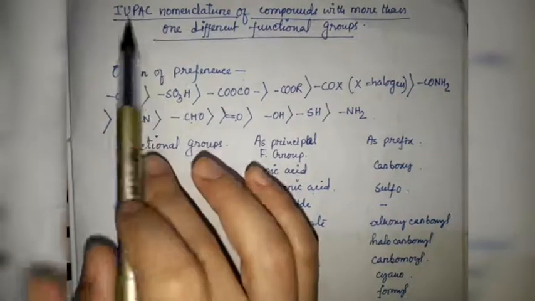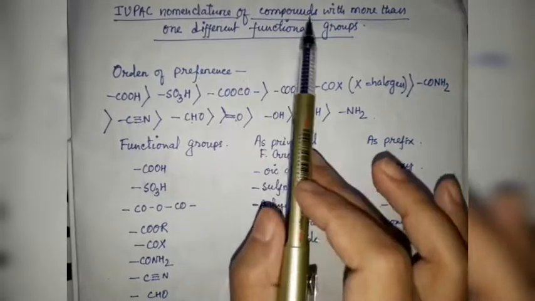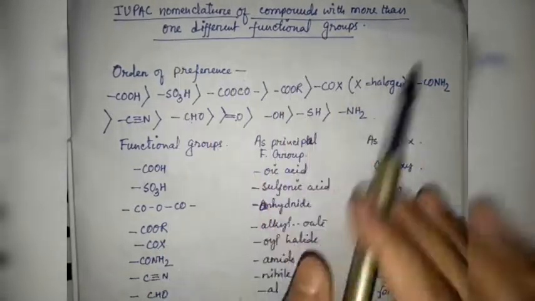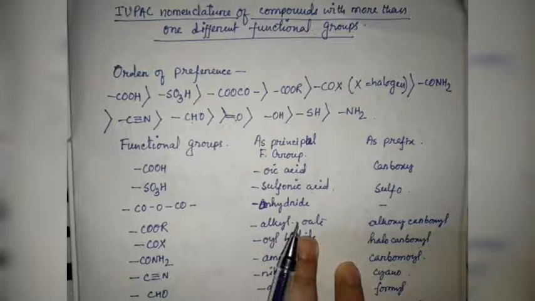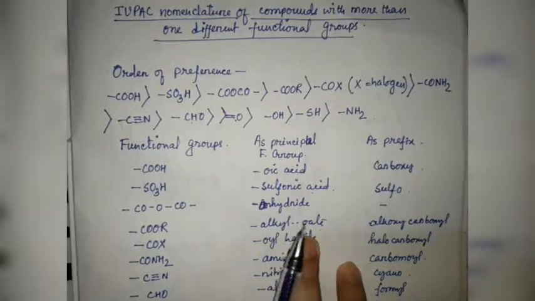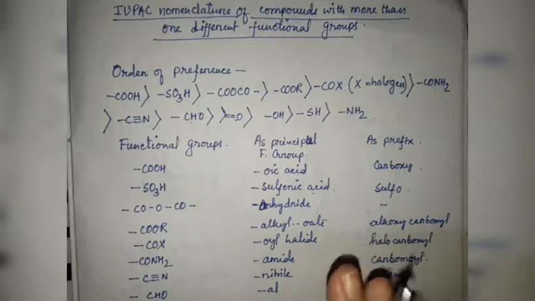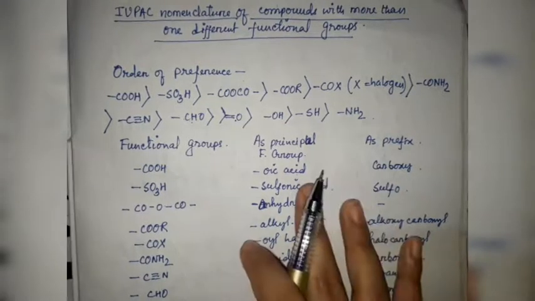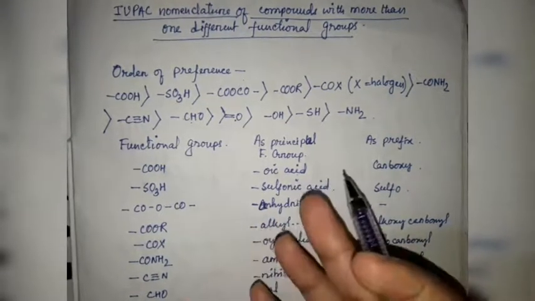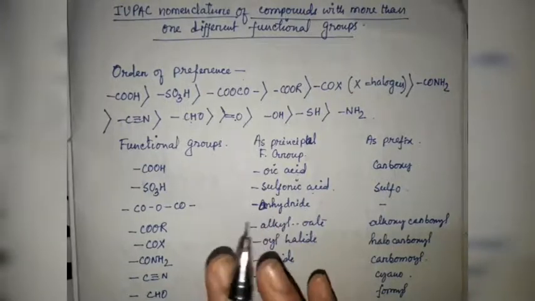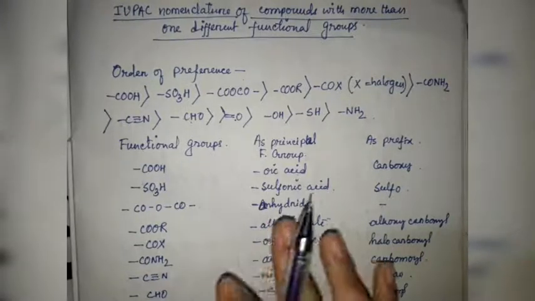So today we will discuss IUPAC nomenclature of compounds with more than one different functional group. In my previous videos I have already discussed how to write correct IUPAC names for compounds containing branched chain alkanes or unsaturated hydrocarbons or compounds with functional groups, multiple bonds and substituents. So what to do if more than one functional group is there? We have to take any one of the functional groups as the principal functional group and another one as the secondary functional group, right?